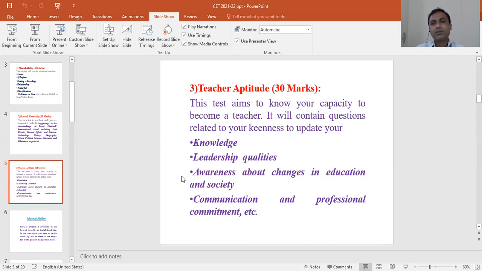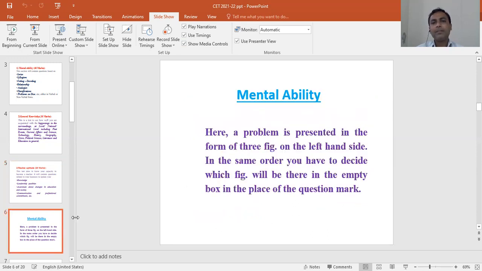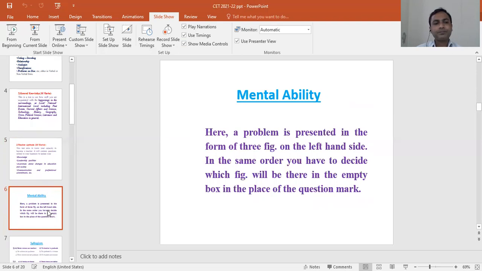First we will see the questions based on mental ability. What do they expect in this mental ability? Here a problem is presented in the form of three figures. Three figures will be given on the left hand side. In the same order, you have to decide which figure will be in the empty box in the place of the question mark. You have to identify which figure will occur in that empty place.